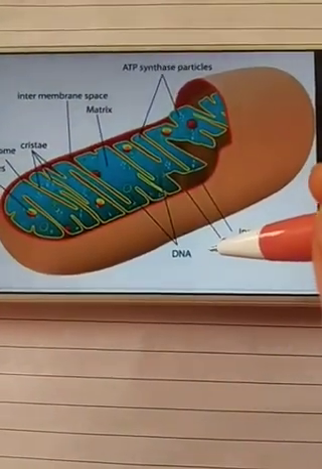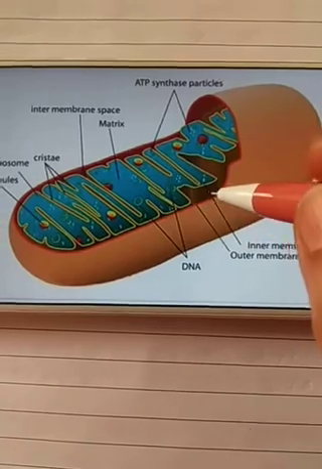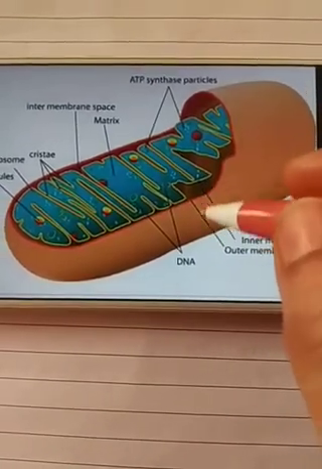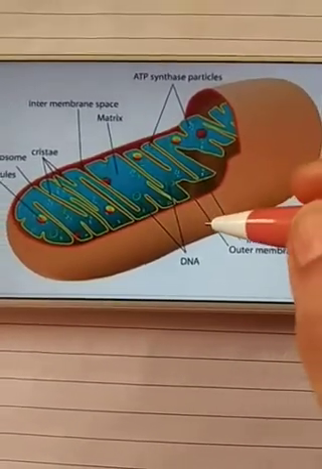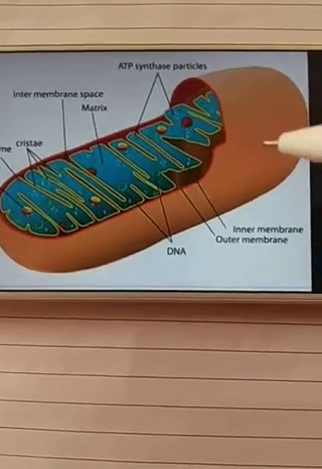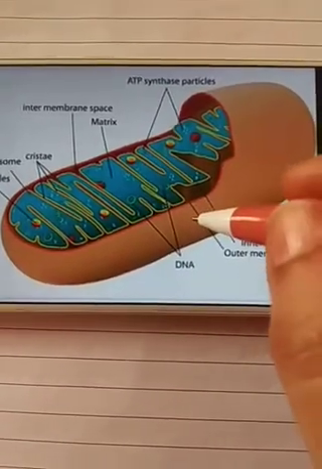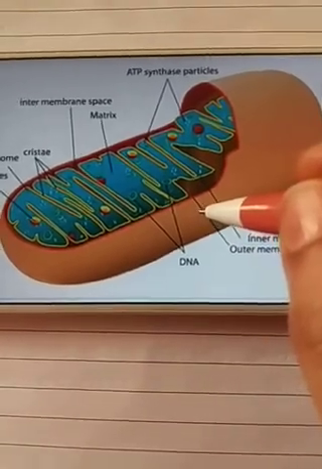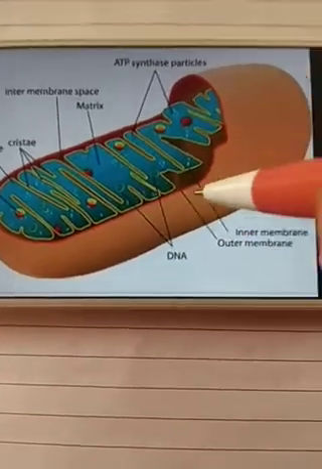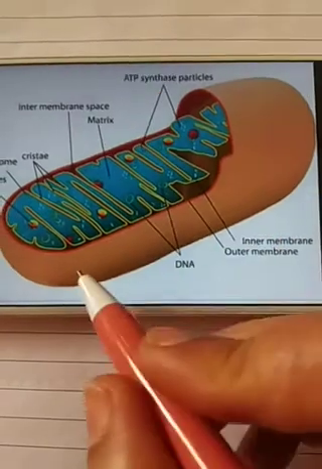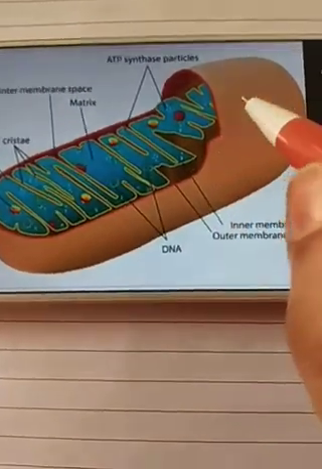Both the outer membrane and the inner membrane are made of proteins and phospholipid layers. The outer membrane is very porous and smooth. Here you can see it is smooth.